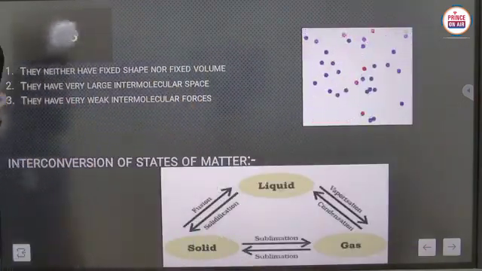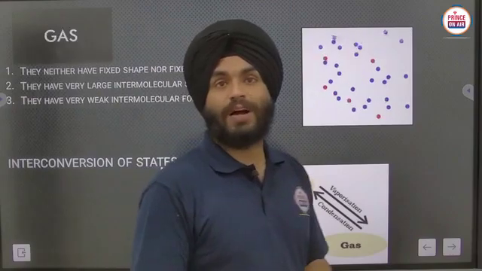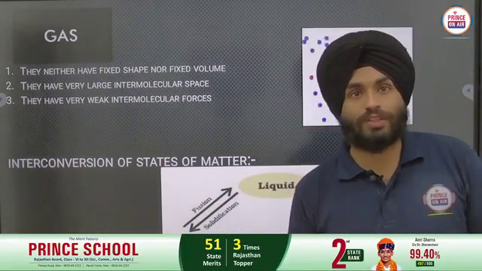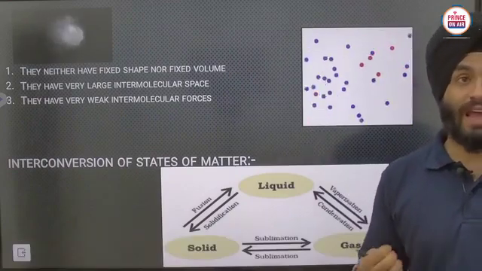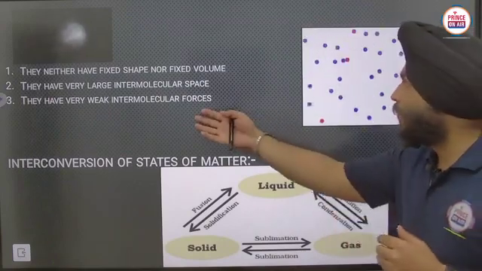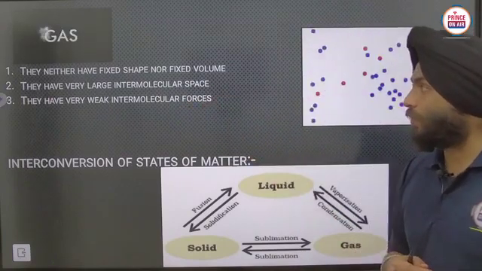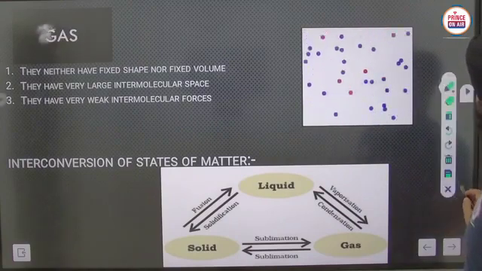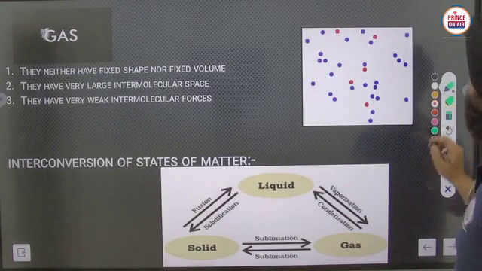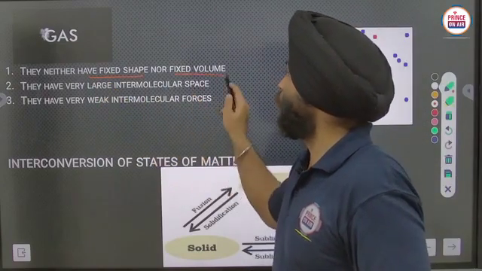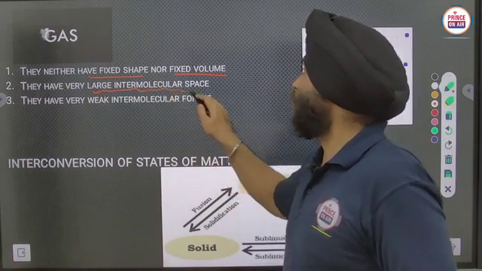Now let us discuss gas. What are gas particles? Gas particles have neither a fixed shape nor a fixed volume. They have very large intermolecular space and very weak intermolecular forces of attraction. Because of the weak intermolecular forces of attraction, they can move easily. They can move easily means they do not have a fixed shape or fixed volume, and they have large intermolecular space,